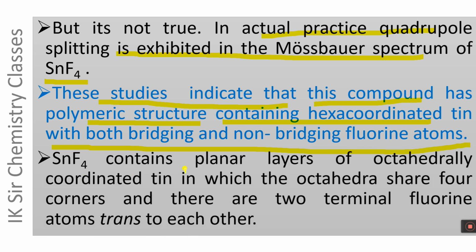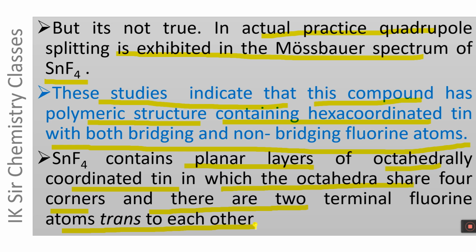The SnF4 molecule contains planar layers of octahedrally coordinated tin, in which octahedra share 4 corners and there are 2 terminal fluorine atoms situated trans to each other.